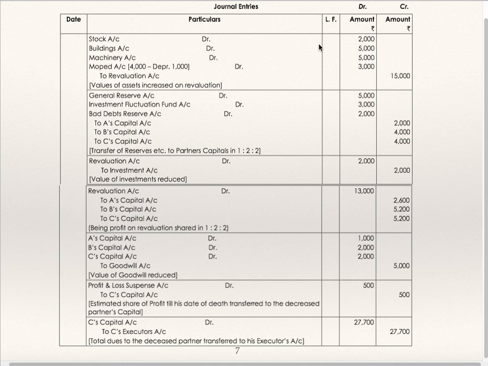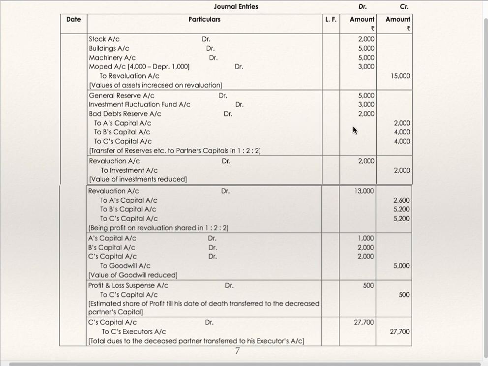Journal entries: stock account debit 2,000, building account debit 5,000, machinery account debit 5,000, moped account debit 3,000, 4,000 minus depreciation. To revaluation account: general reserve, investment fluctuation fund, bad debt reserve, to A's capital, to B's capital, to C's capital.